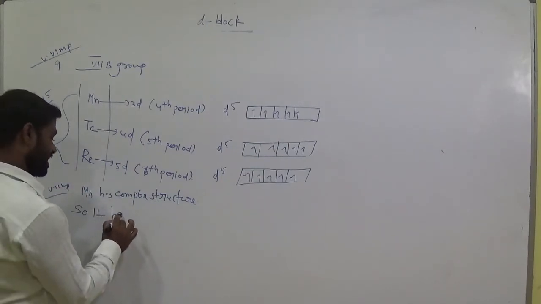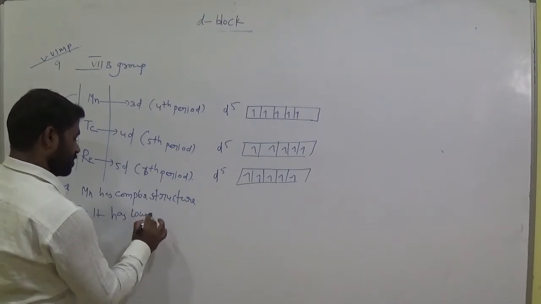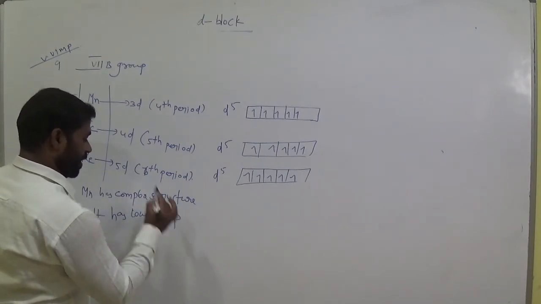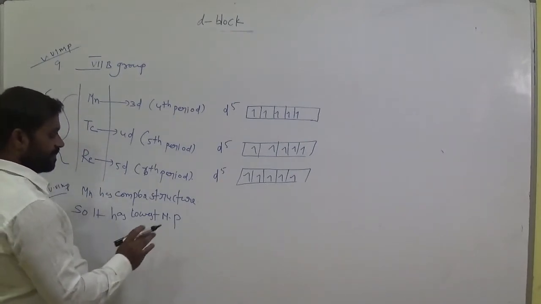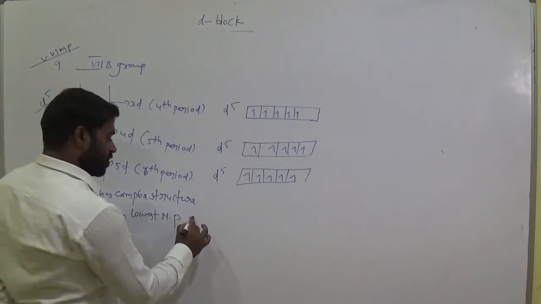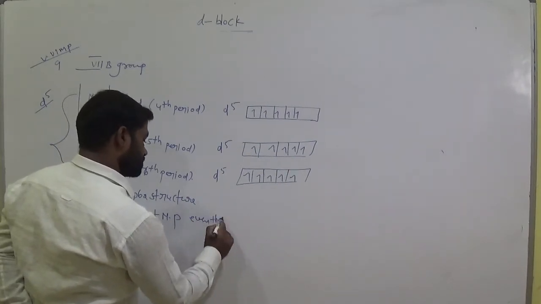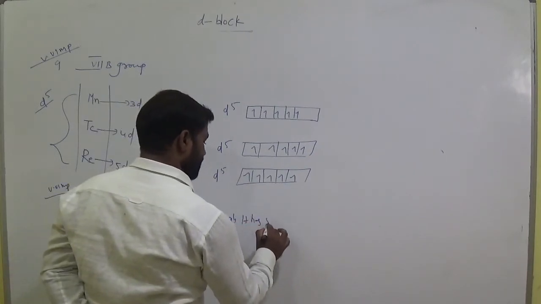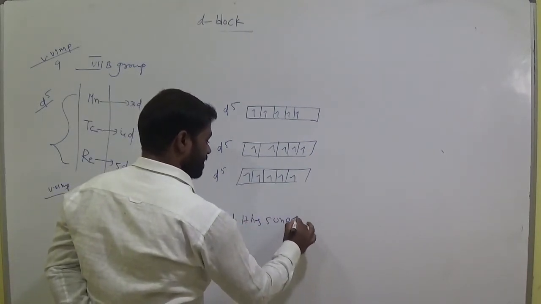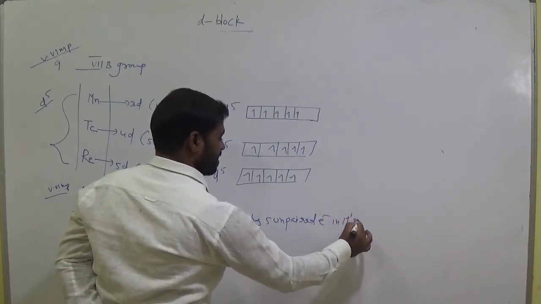So it has the lowest melting point, even though it has 5 unpaired electrons in its d.